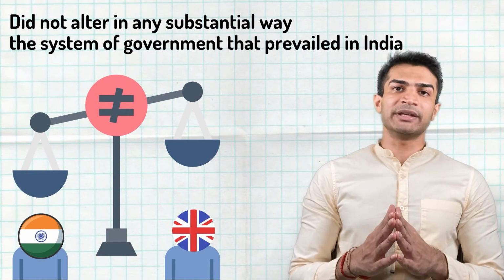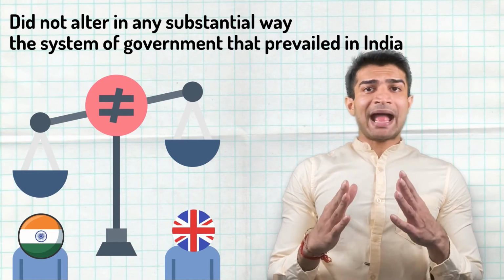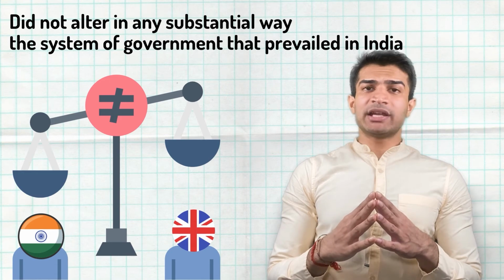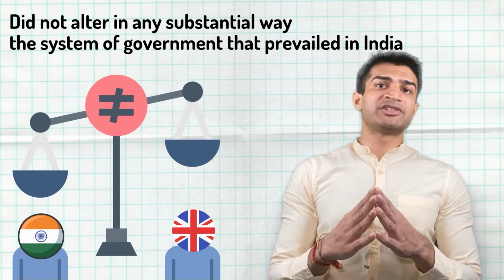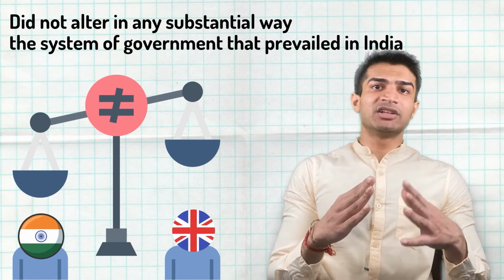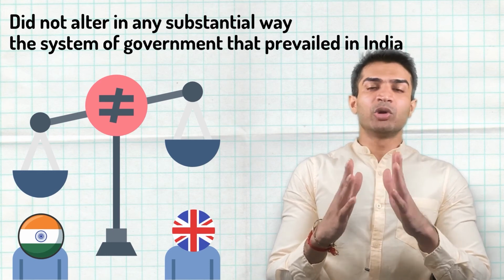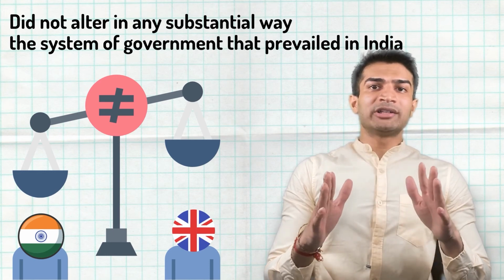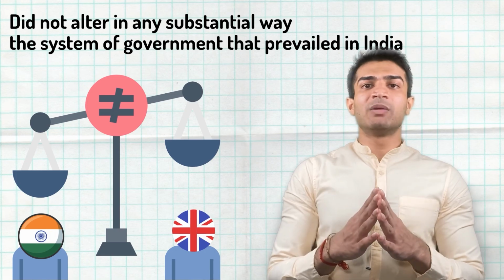The various statutes and charter acts that were passed earlier had already substantially reduced the influence of the East India Company. The Government of India Act of 1858 was largely confined to the improvement of the administrative machinery by which the Indian government was to be supervised and controlled in England. It did not alter in any substantial way the system of government that prevailed in India.